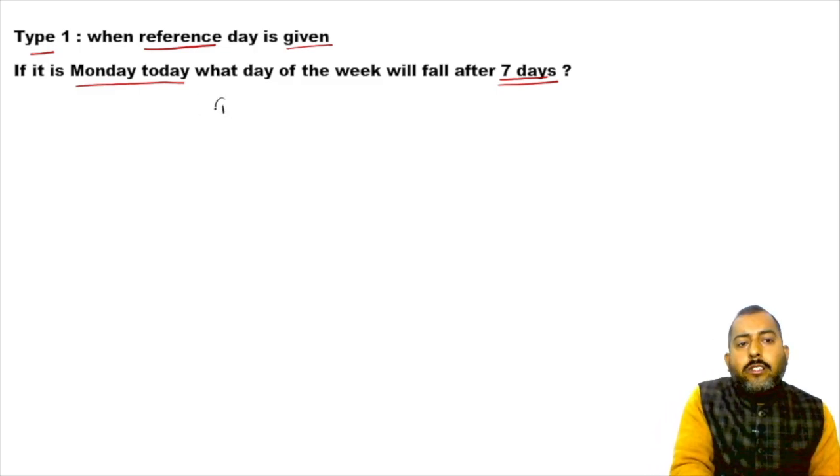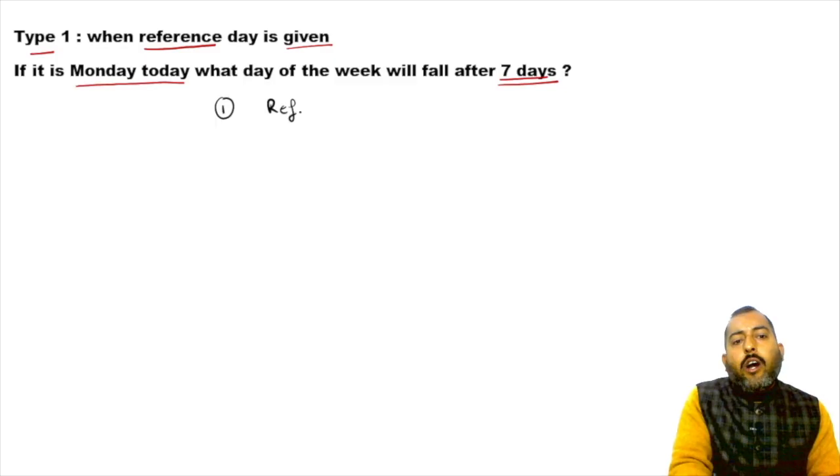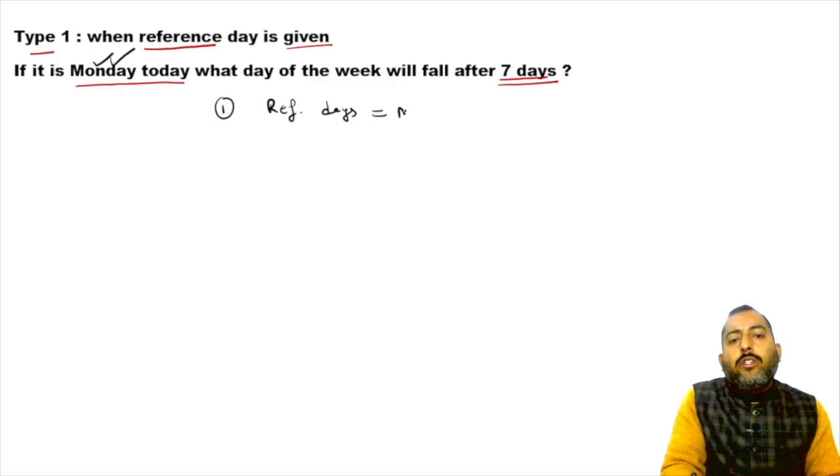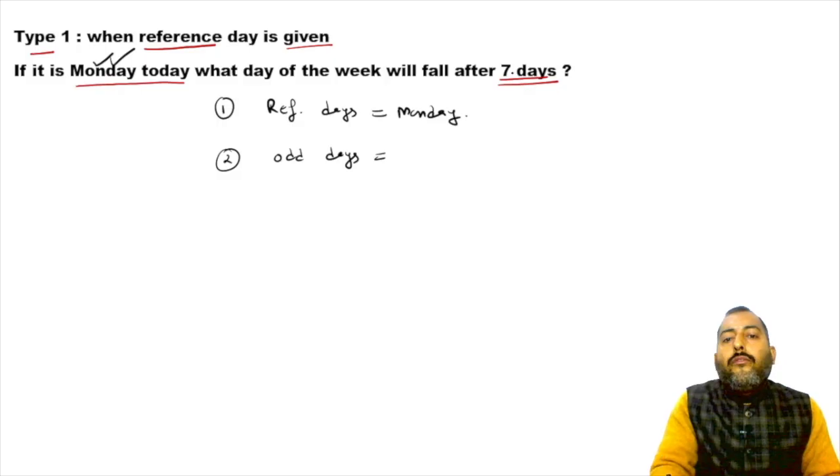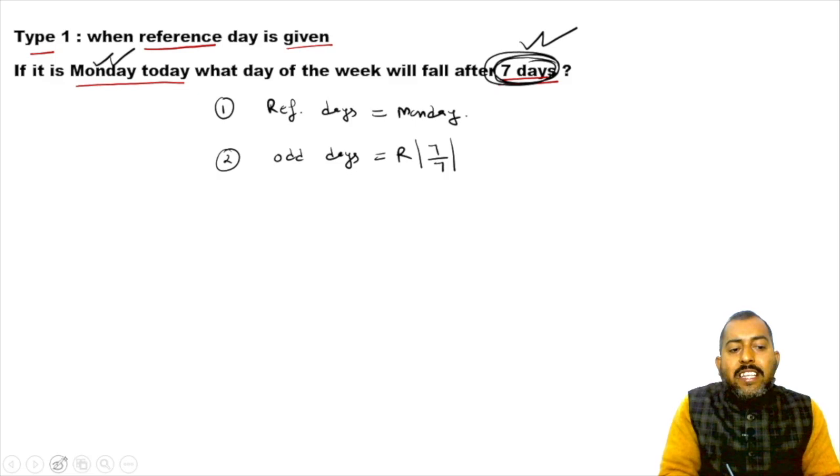The very first thing is to find your reference day. In this question, the reference day is Monday. Now, the second point is to find the number of odd days. For that, what is the duration given here? 7. Divide 7 by 7, and how many odd days do you get here? 0 odd days.